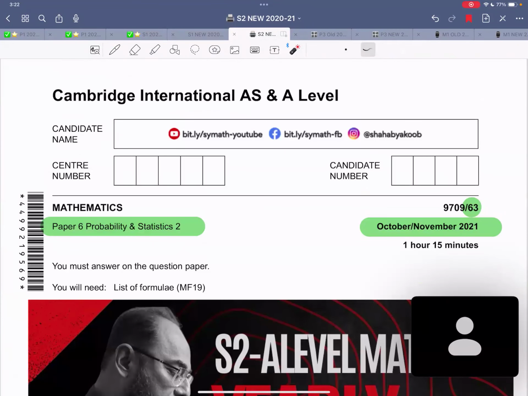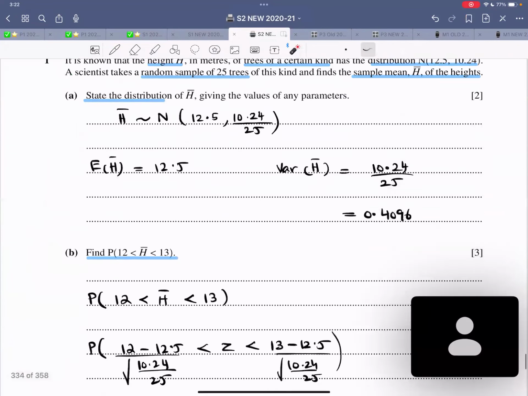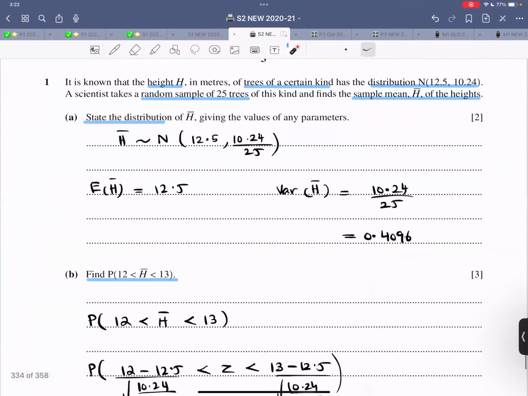Of course, we cannot be very sure how much time it took, but usually an S2 paper takes around 45-50 minutes. Now let's look at the first thing. It says, it is known that the height h meters of trees of a certain kind has the distribution normal 12.5, 10.24. A scientist takes a random sample of 25 trees, find the sample mean h bar of the height, state the distribution of h bar giving values of any parameters.